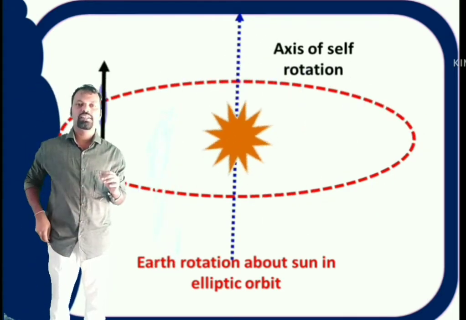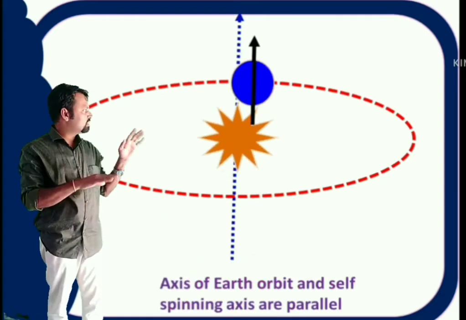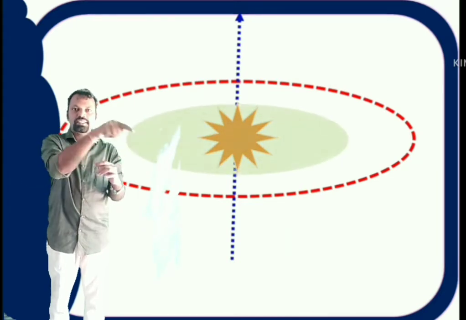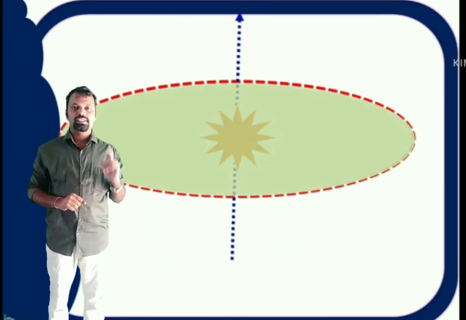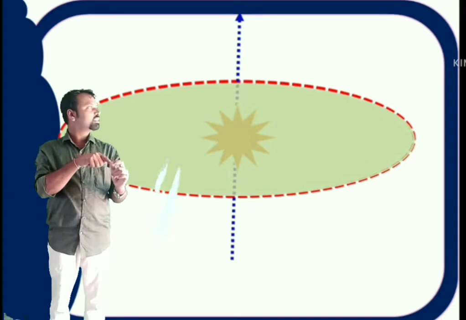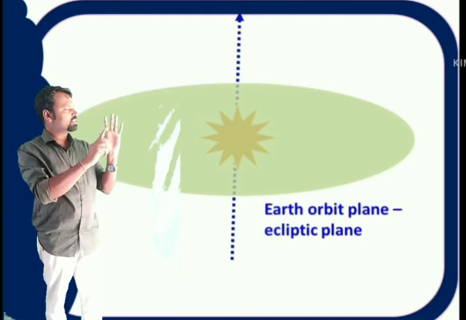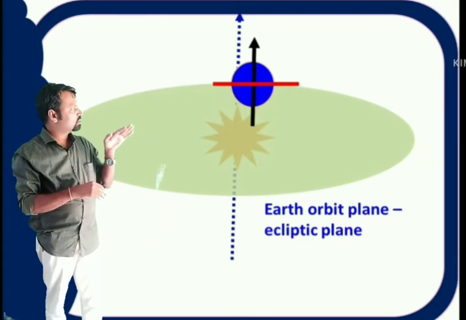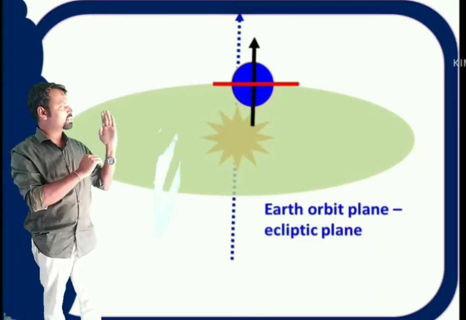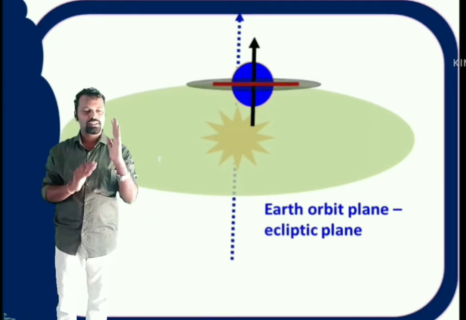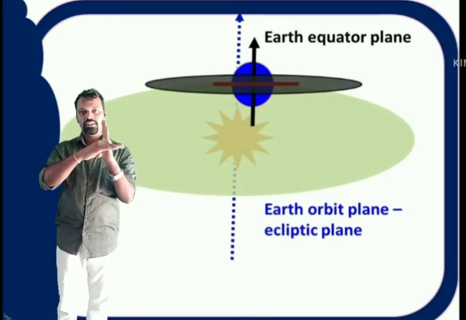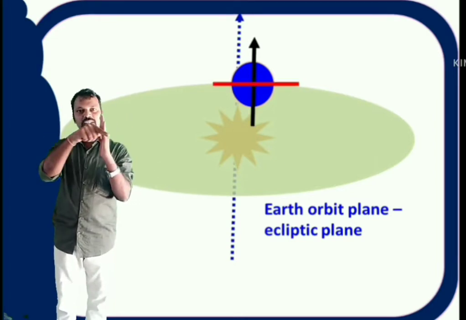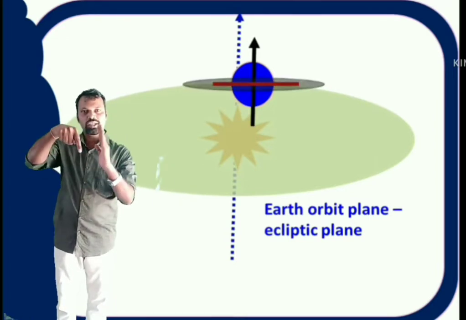Now see here, the plane that contains this elliptical orbit is called the ecliptic plane. So this is the ecliptic plane. Now the equator of the earth is this red color line. Actually the earth is rotating like this. Now where is the equator of the earth? In the middle. This is the equator of the earth. The plane that contains this equator is called the equator plane. Now this is the equator plane.